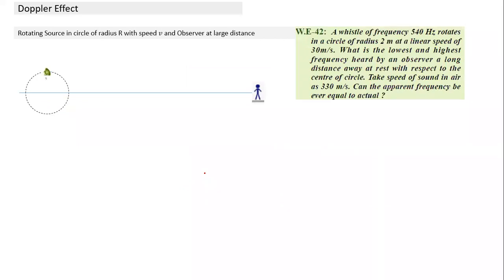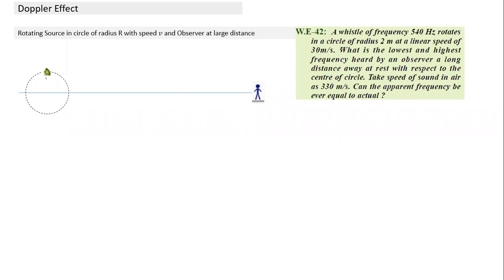Okay, rotating source. What happens if it is something like a giant wheel, or maybe somebody going in a circle? A rotating source in a circle of radius r is traveling at speed v, and the observer is at a large distance. This is what we notice: the distance of the observer compared to the radius is much larger. So what do we hear in that case? In terms of numericals, you can also write it like this.